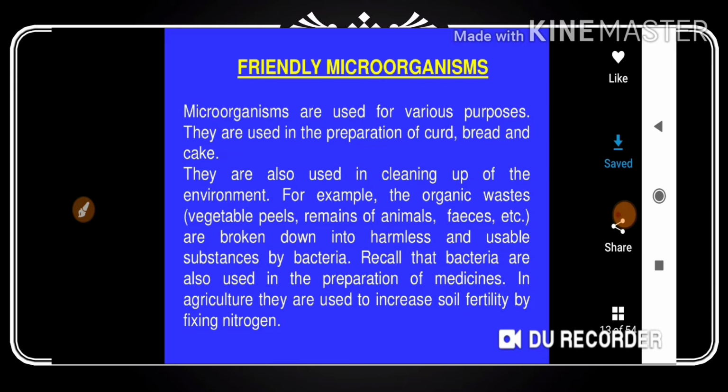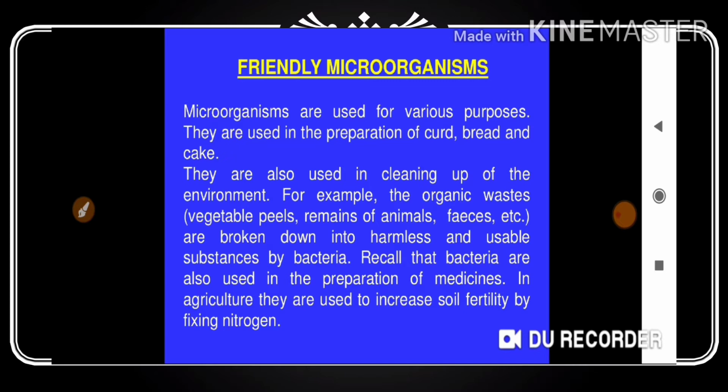Microorganisms are used for various purposes. They are used in the preparation of curd, bread, and cake. You often eat curd daily, bread in the morning and evening with tea, and cake whenever you celebrate the birthday of your friends, or your mother or father at home. All these products are made because of microorganisms. Please keep in mind, microorganisms play a very important role; these are friendly.